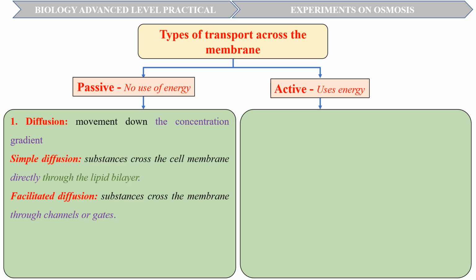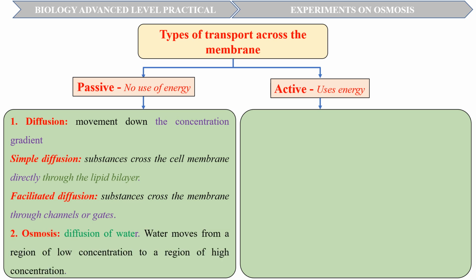Simple diffusion, in which substances cross the cell membrane directly through the lipid bilayer. Such substances are small and nonpolar. Facilitated diffusion, in which substances cross the membrane through specific membrane proteins. Osmosis, which is a sort of diffusion of water. Water moves across the membrane from a region of low solute concentration to a region of high solute concentration.